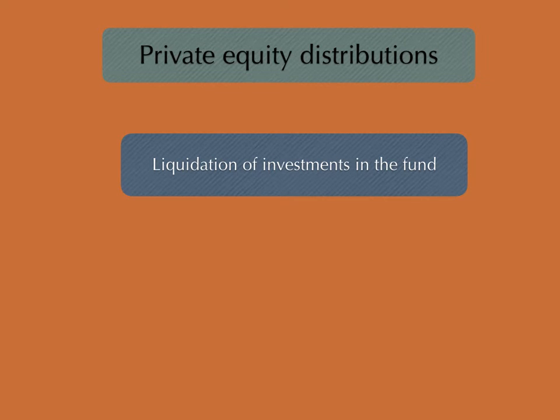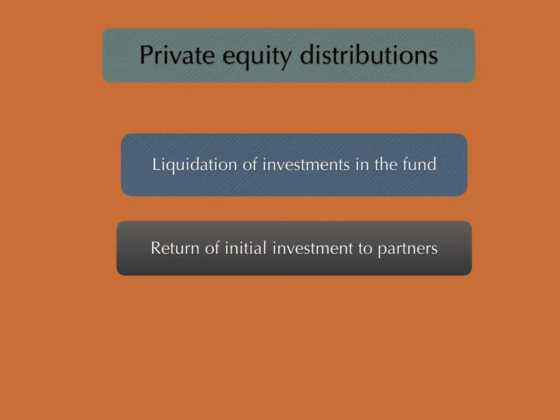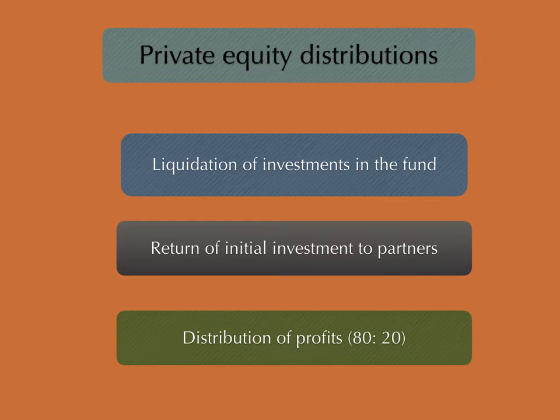Distribution means the distribution of profits of the fund. Once the fund is wound up, the initial investment is first returned to the limited partners. Whatever is the initial contribution made by the LP is first distributed back to the LP on liquidation of the fund, and only then are the profits distributed between LP and GP, and in most cases the distribution of profits is in the ratio of 80 to 20.